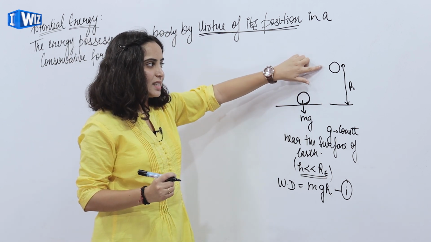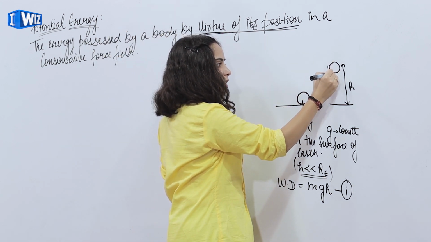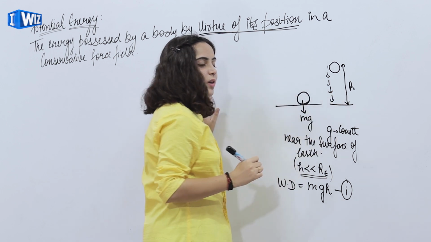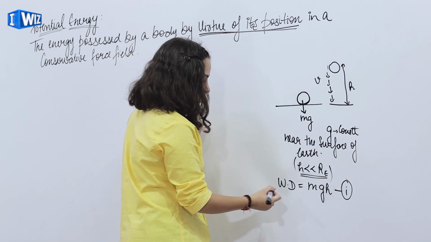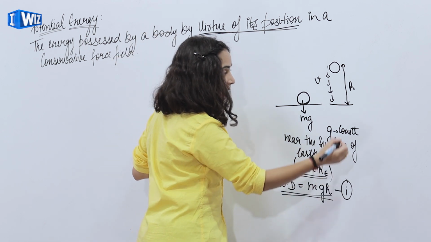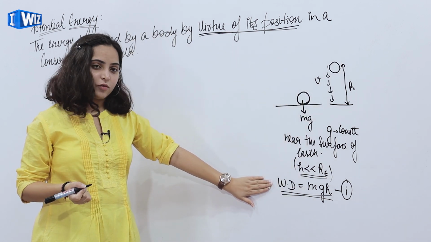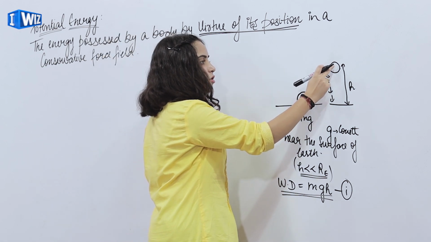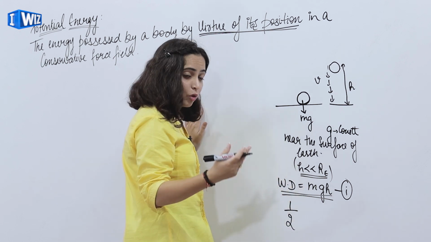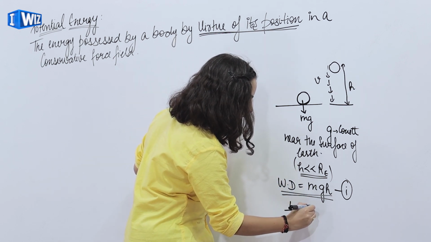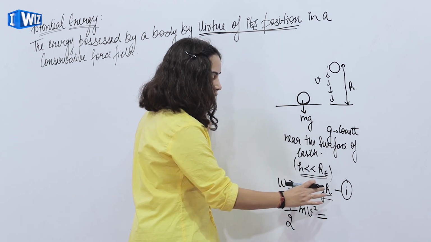Now when I release this ball from this position, it will come downward with increasing velocity v. So this work done at this position is stored as the potential energy of the ball. When I release it, it will move with velocity v, and kinetic energy is given by half mv square, which will be equal to this much energy.